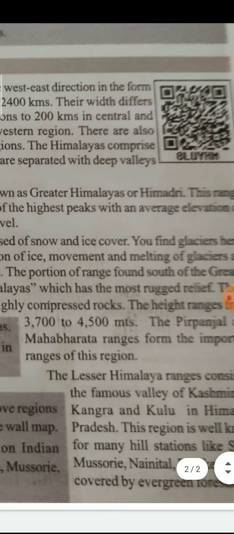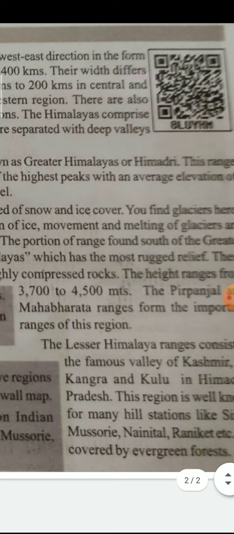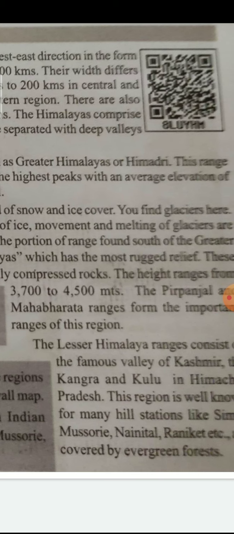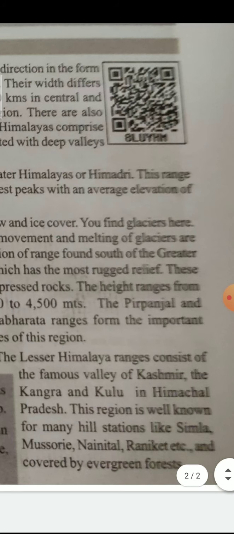And these lesser Himalayas have some passes to cross from one range to another range. These lesser Himalayas have wonderful and famous valleys like Kashmir Valley, Kangra Valley and Kulu Valley in Himachal Pradesh. And the main hill stations like Simla, Mussoorie and Nainital, all very beautiful hill stations, are located in these lesser Himalayas.